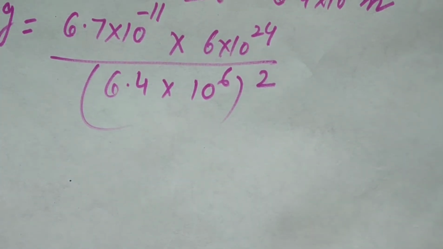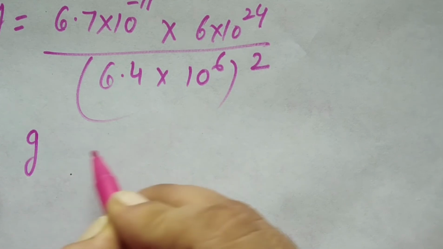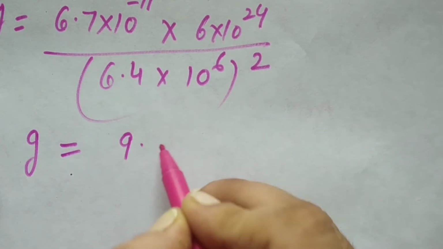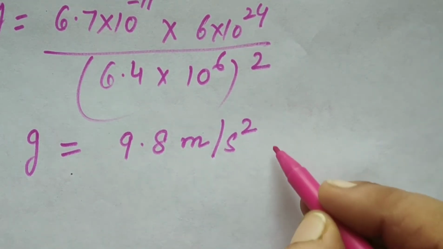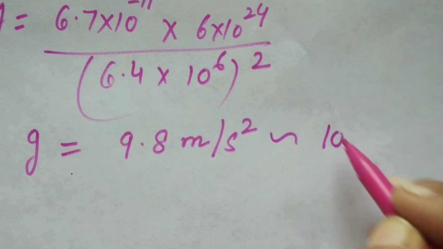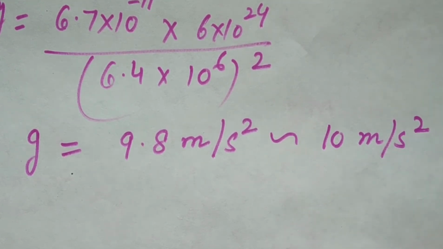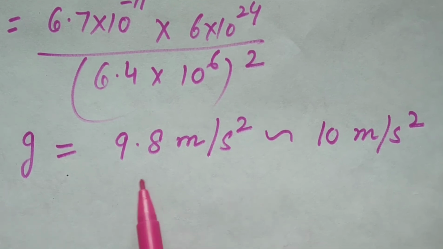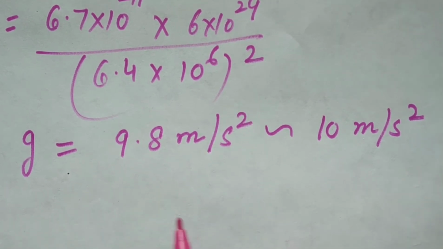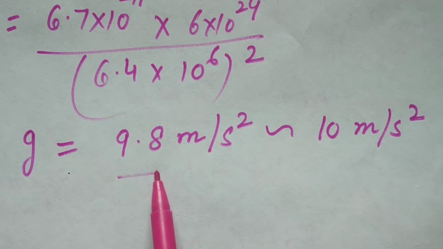So, by doing all the calculations, we get that the value of g comes out to be 9.8 meter per second square, or in some calculations approximately we take it equal to 10 meter per second square. So, the value of acceleration due to gravity on the earth is 9.8 meter per second square. That means whenever an object is in free fall, its velocity will continue to change at the rate of 9.8 meter per second square.